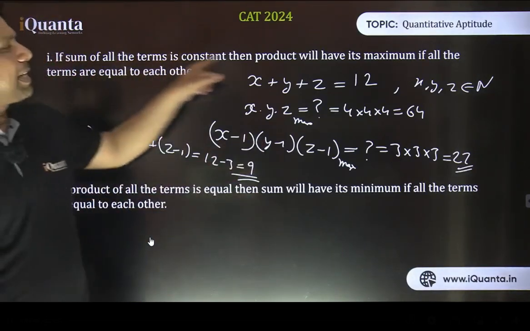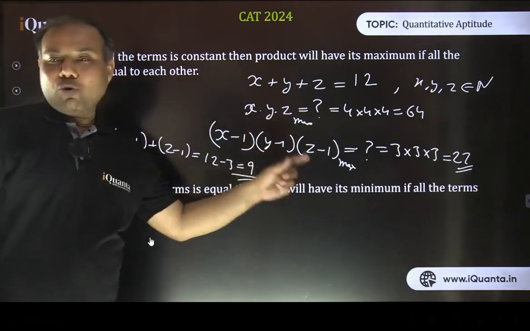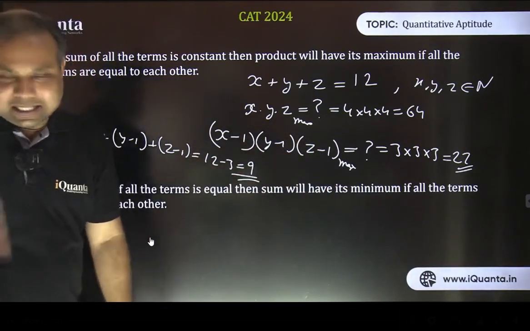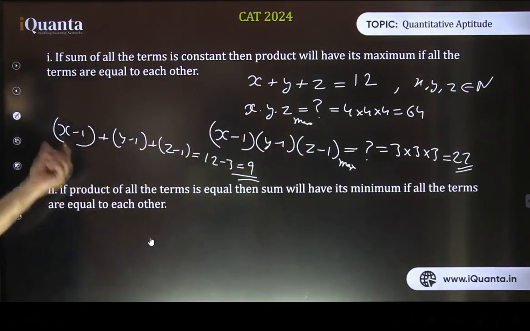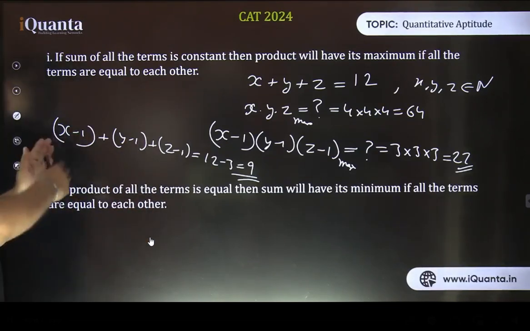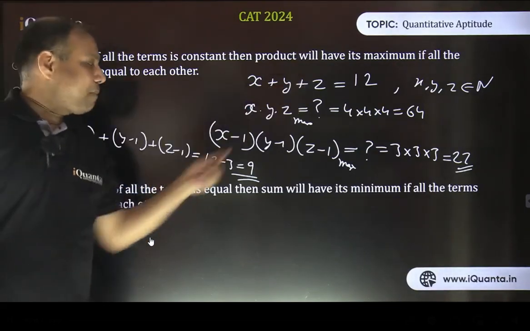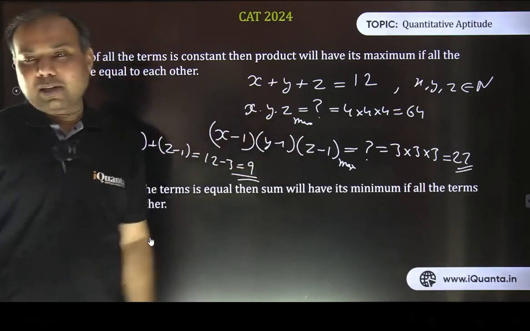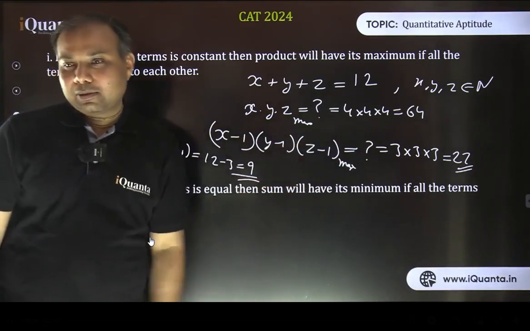Priyanka, I am just following this statement only. The terms whose product we want to maximize, it can be done provided their sum is constant. So first check, is their sum constant? We have just done that. Yes, their sum is constant. How do I get to know? It is x plus y plus z minus 3, which is 12 minus 3, that is 9. So sum is constant, so product will be maximized by making each of the terms equal. That is 3 into 3 into 3, 27.